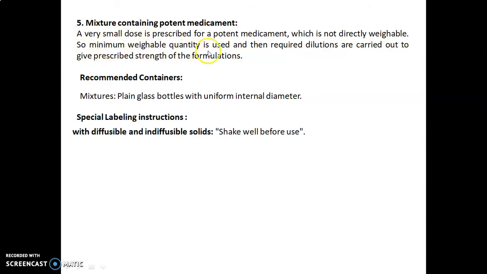So the minimum weighable quantity is used and then required dilutions are carried out to give the prescribed strength of the formulation. Recommended container for mixture: plain glass bottles with uniform internal diameter. Special labeling instruction for mixtures with diffusible and indiffusible solids: shake well before use. So let's move towards the experiment.